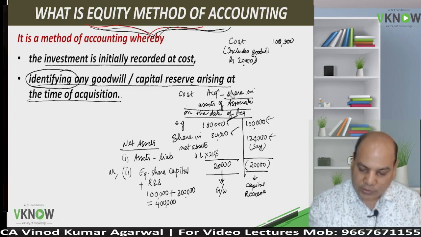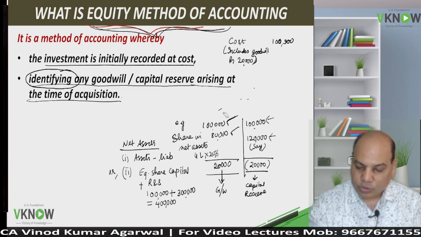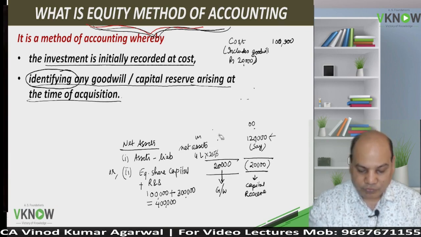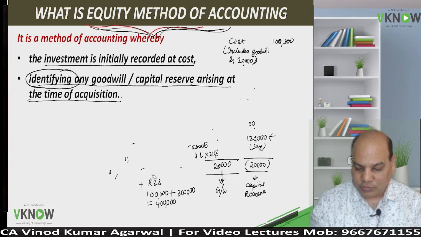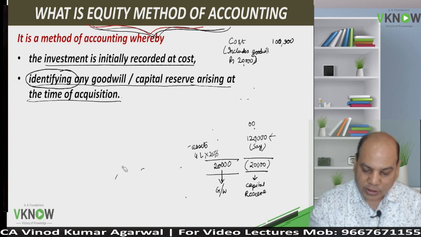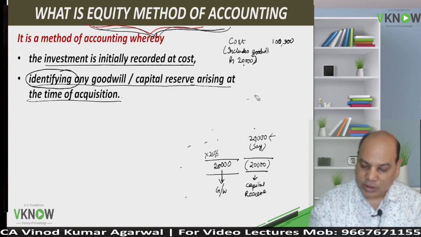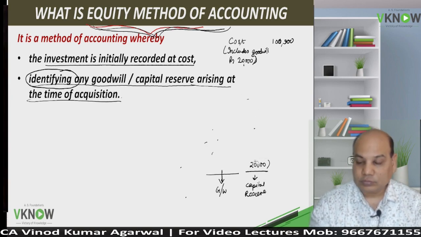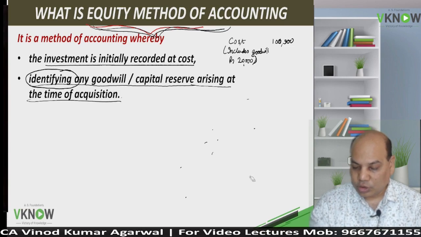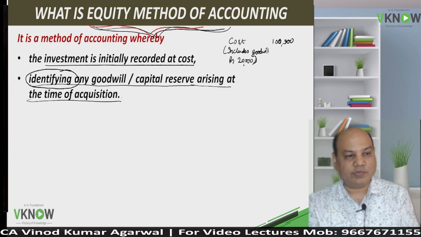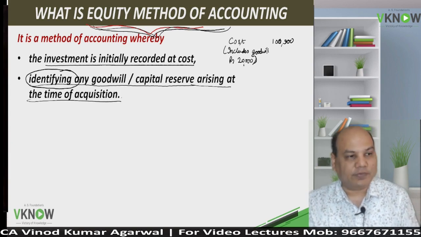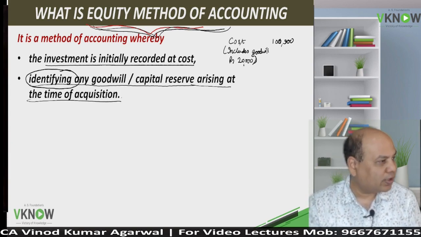You have to identify any goodwill or capital reserve at the date of acquisition. Goodwill is the difference between cost of acquisition and the share in the net asset of the associate on the date of acquisition.